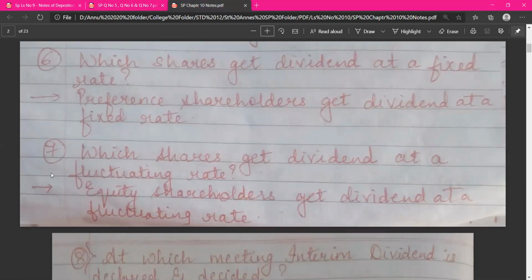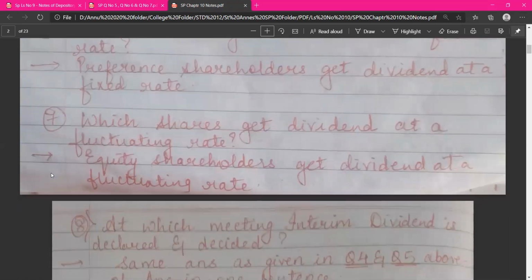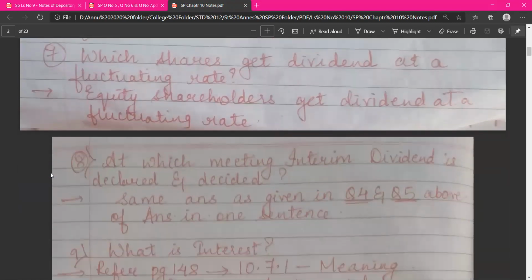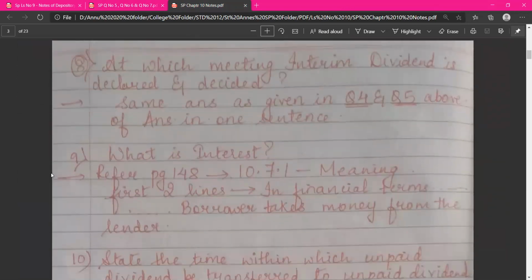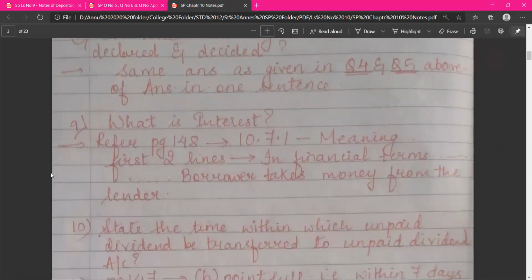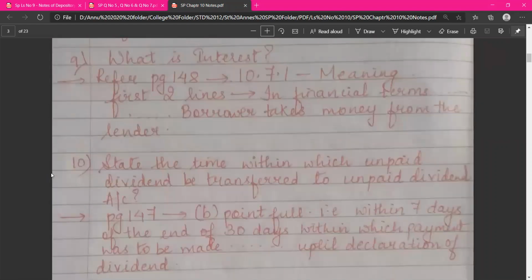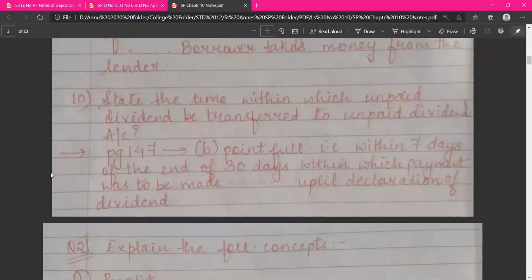Then you have question number 6 and 7, which shares get dividend at a fixed rate, which shares get dividend at a fluctuating rate. Then you have question number 8 and 9, at which meeting interim dividend is declared and decided. Interest क्या होता है? What is interest?